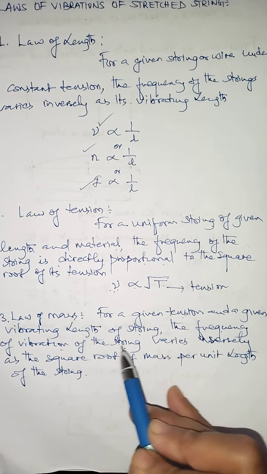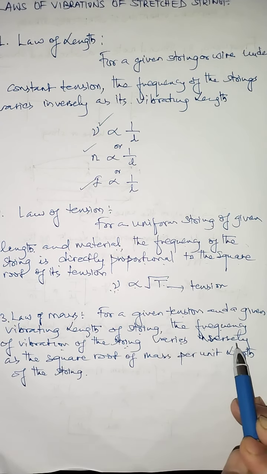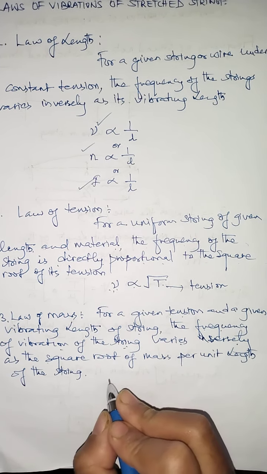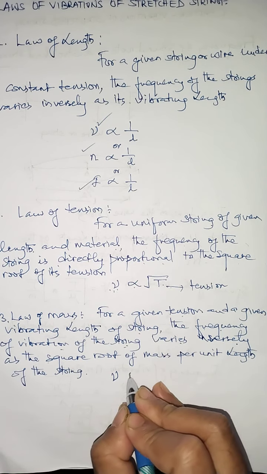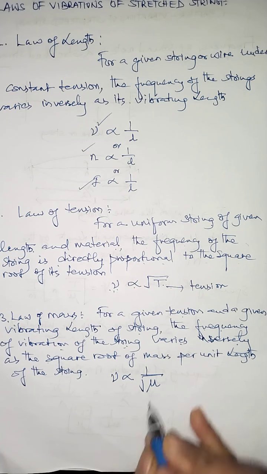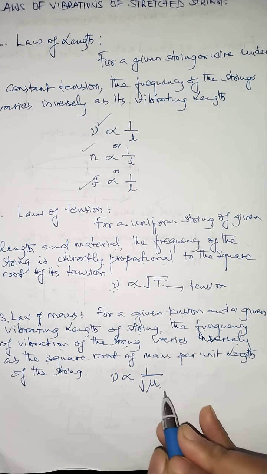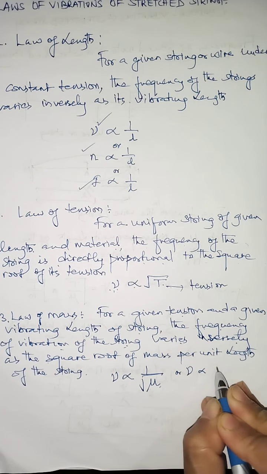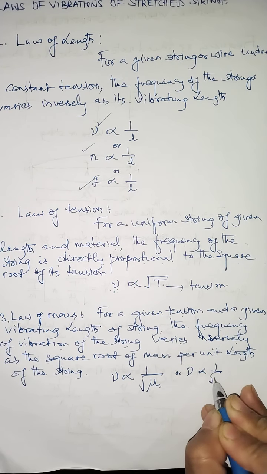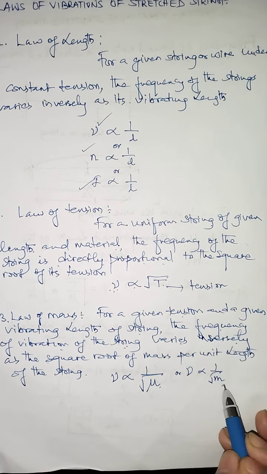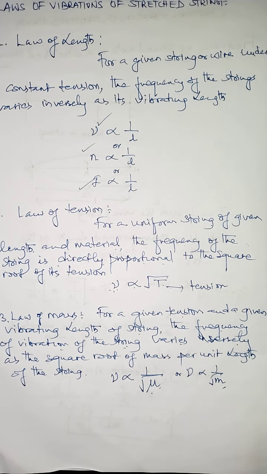see, the frequency of vibration of the string varies inversely as the square root of its mass per unit length of the string. Means the frequency, being marked by letter nu, is inversely proportional to 1 by square root of mu. And you know mu we have last time used as a symbol for mass per unit length, or we can also write frequency is inversely proportional to 1 by square root of what? M. So see, children, no confusion out here. Let me just tell you, mass per unit length can be symbolized by letter M only, or it can be written by mu. Okay, any symbol you can use.